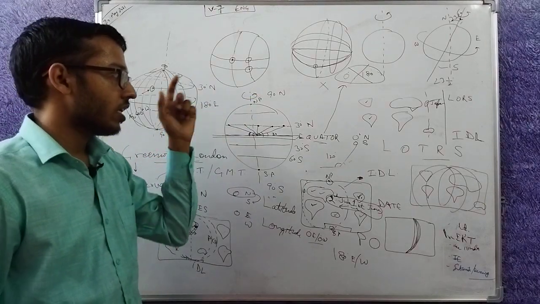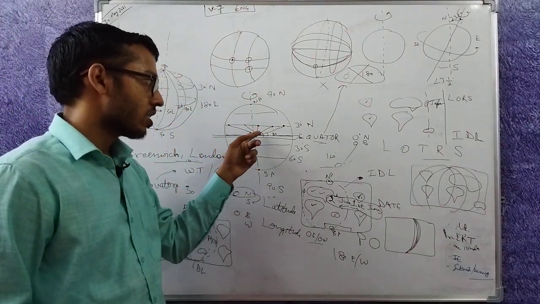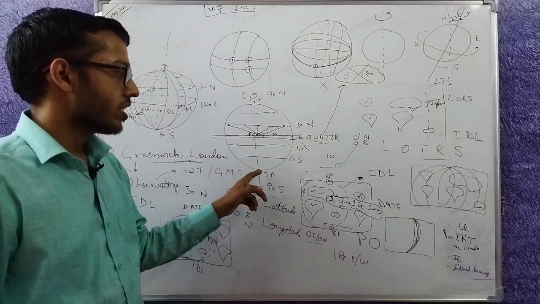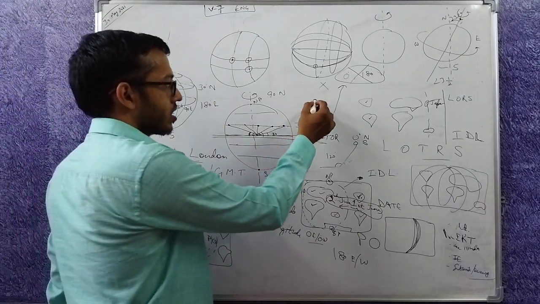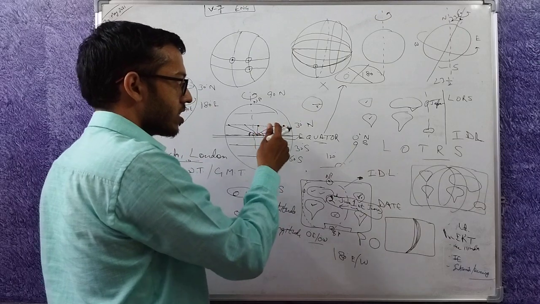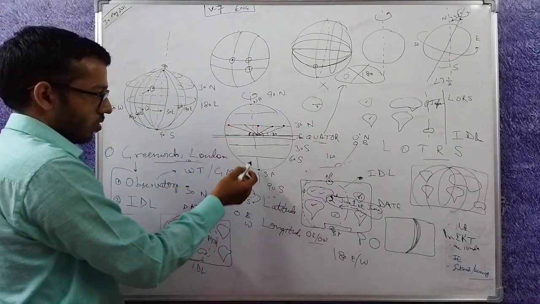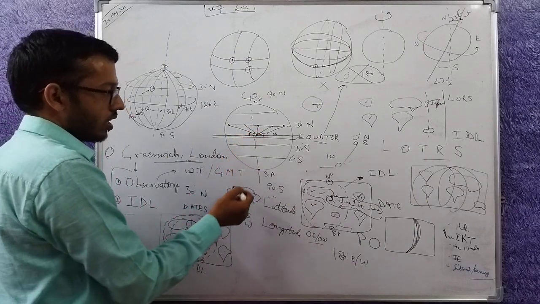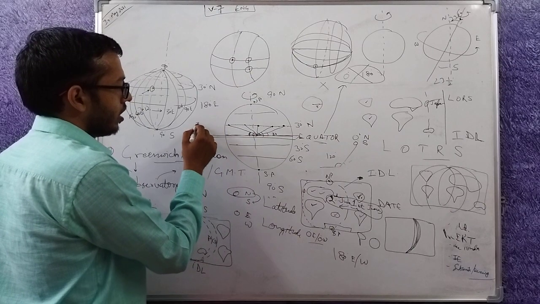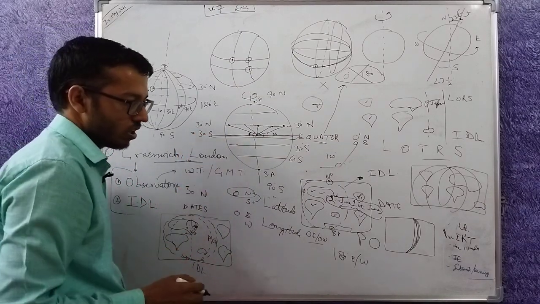In case of this circle, equator is the largest. It keeps on decreasing in both directions until the circle assumes 0 radius. A circle of 0 radius becomes a point. This is a circle, this is the radius. If I keep decreasing the radius, when it becomes 0, I will get a point. So the latitudes aren't of equal dimension. 30 degree north will be equal in length to 30 degree south.